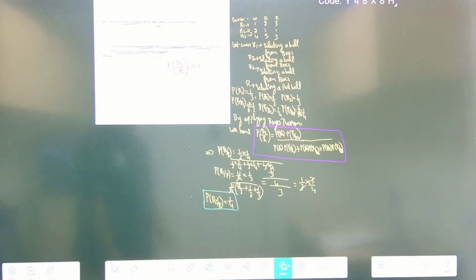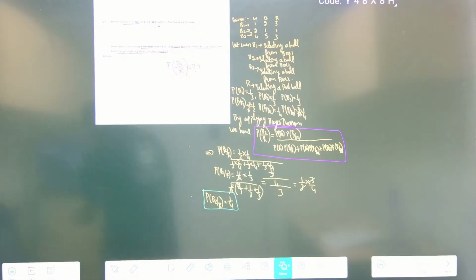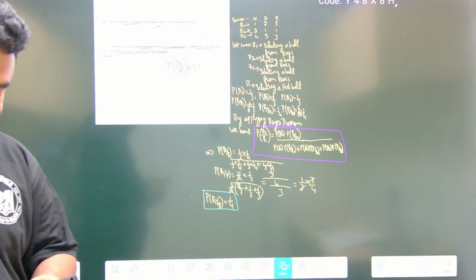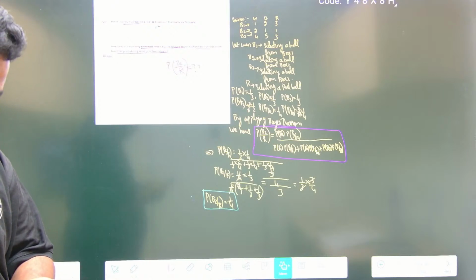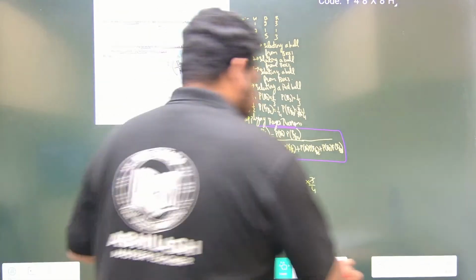Alright friends. Then one more question is there which I want you to write down, that is based on total probability. Let me take up the question. It's not in your book, but that is the reason I wanted you to attend class. Certain important questions we will be doing in the class also. Okay, let us take up that question.